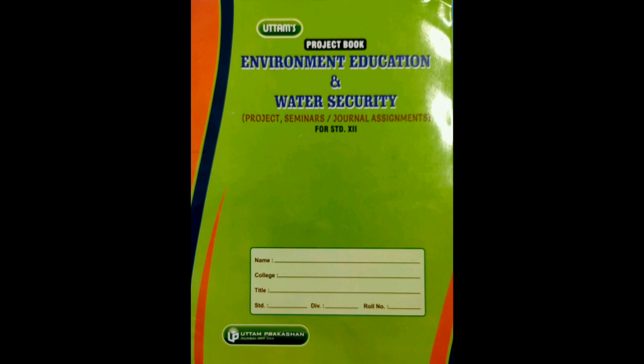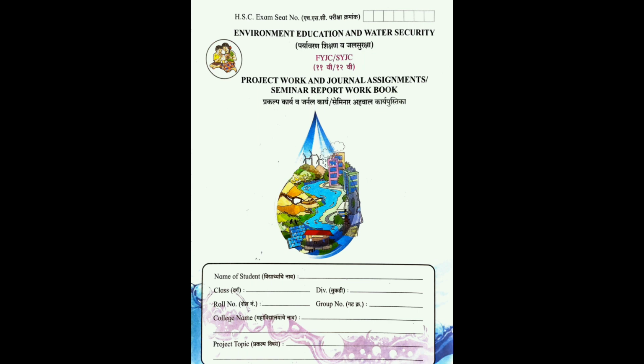And if you are not using the Uttam publication book, you have to take your government textbook which is allotted for EVS and water security. From each chapter you have to form a question and then answer it. So you have to make 5 questions from 5 chapters and form the answers. Each answer should be 1.5 pages.